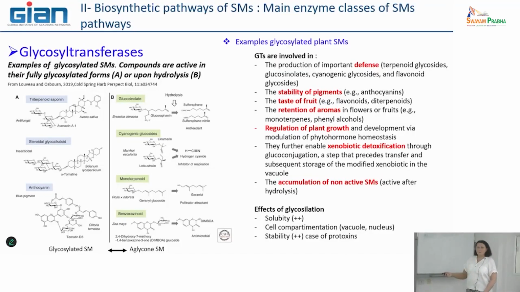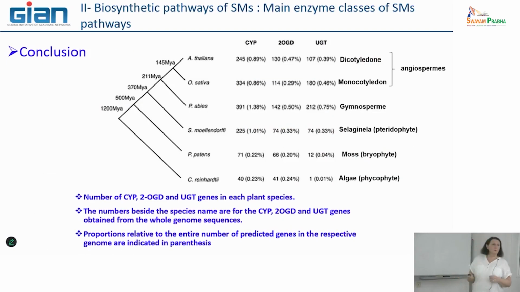So glycosylation is a way to increase solubility, to have a cell compartmentation of the molecules, and also to increase the stability of certain molecules. To conclude, just to show you that when we are looking at this type of enzyme family, here are represented only CYP monooxygenase, 2-OGD, and the last one, glycosyltransferase.